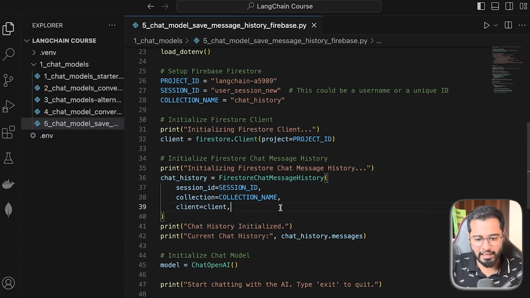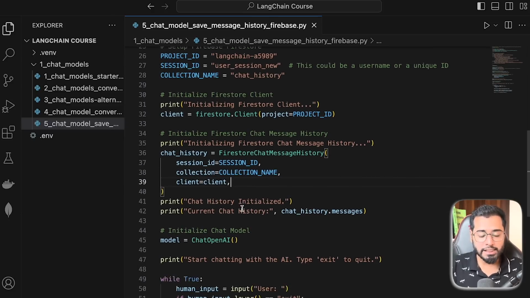I've just gone ahead and named it user session. But ideally, this should be a long 16-digit string, right? Because there's going to be a lot of user sessions. And then we are going to have the collection name, right? So the collection name that is going to be created and updated in the Firestore is going to be chat_history right here. And you can name it message history as well, right? Pretty much anything that you want. And finally, we are going to pass in the client as well.